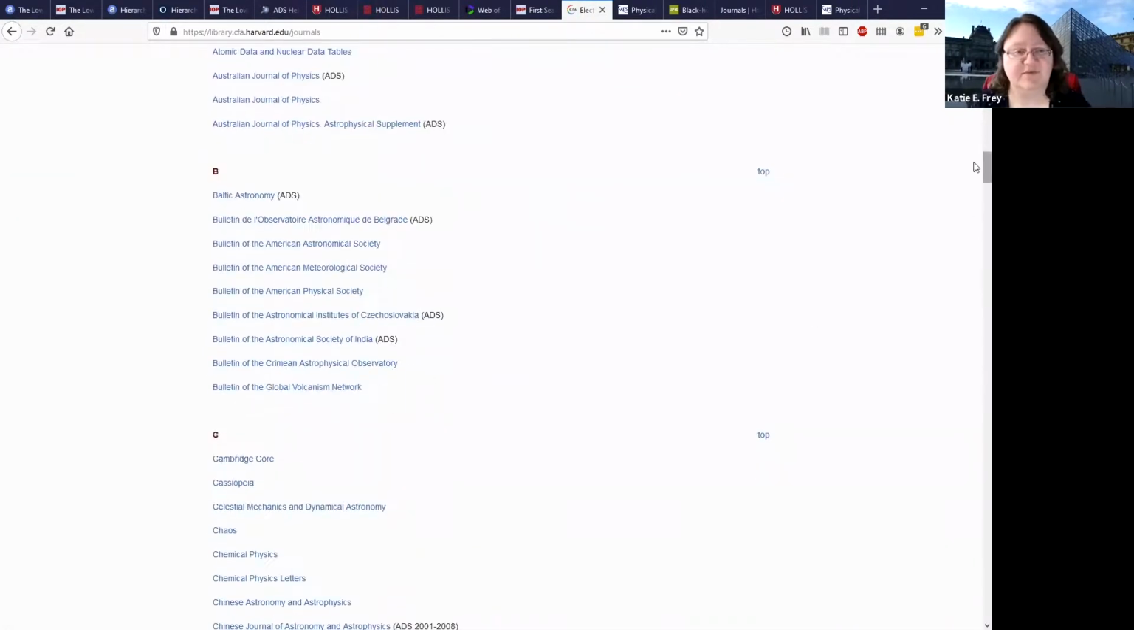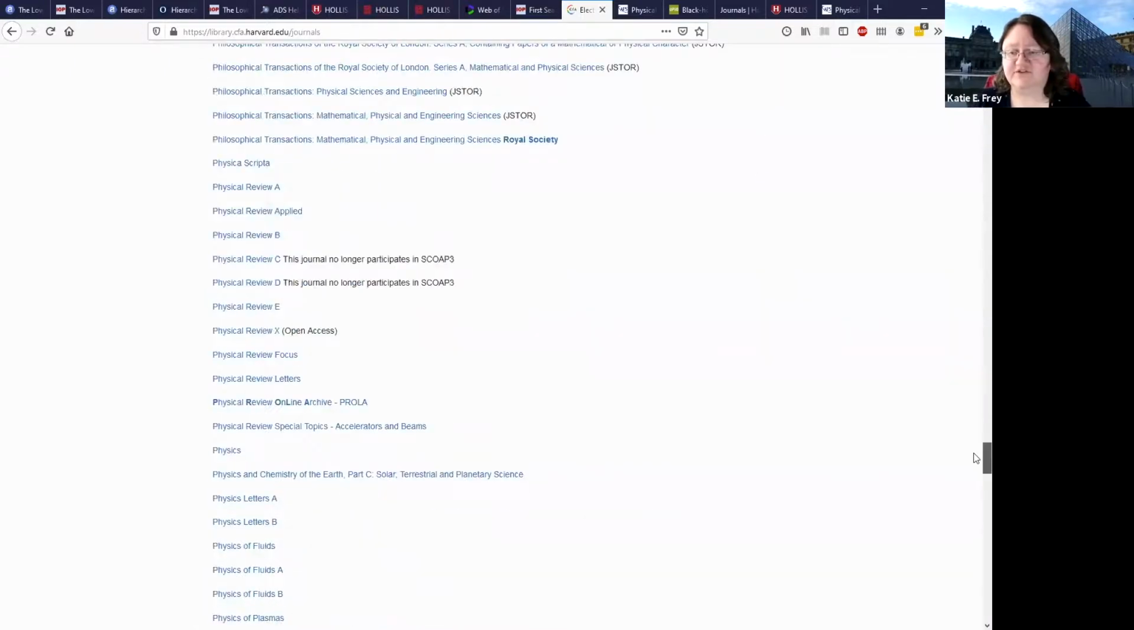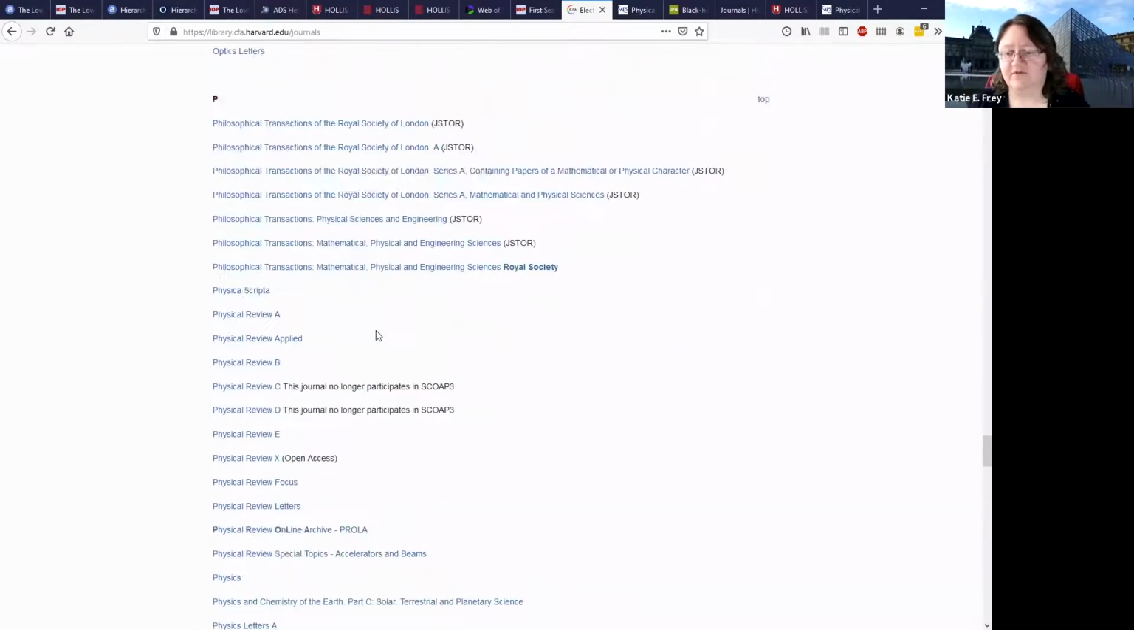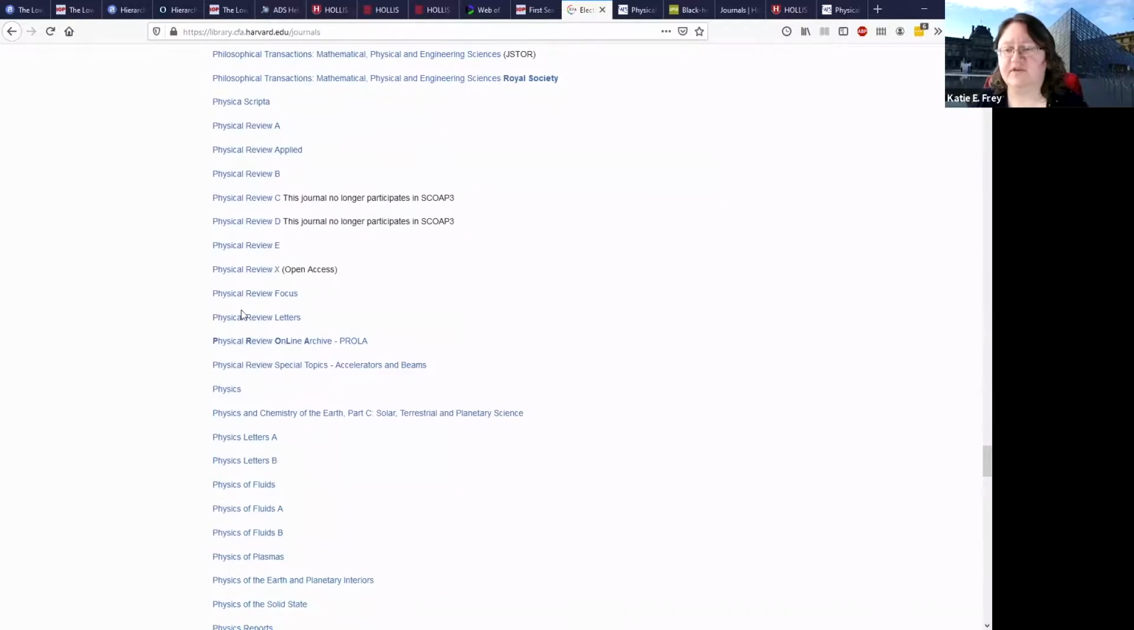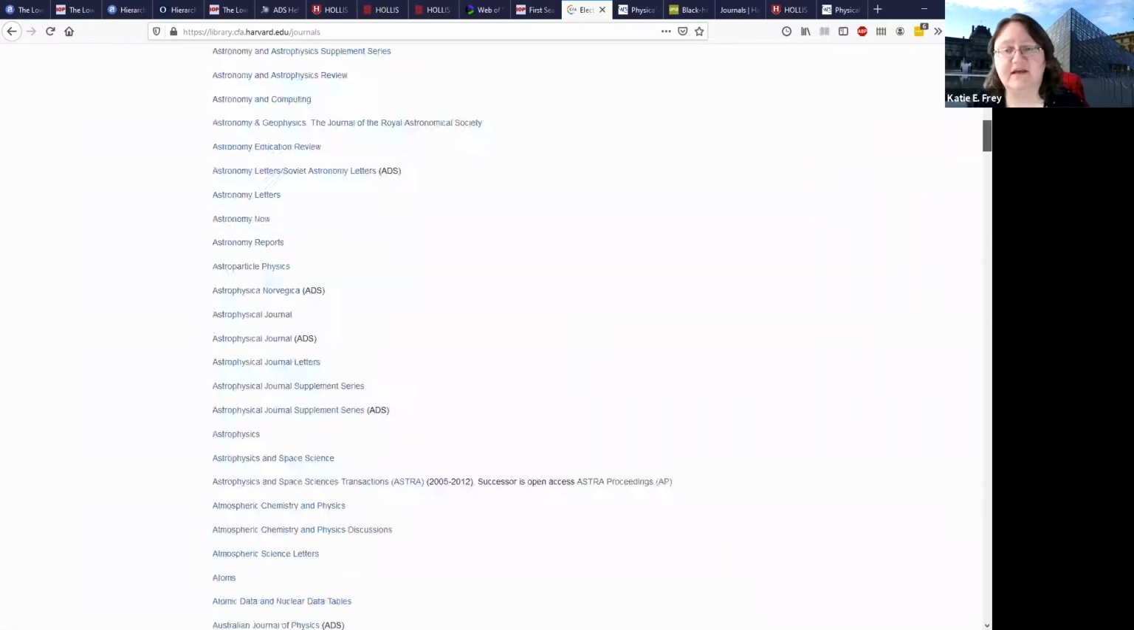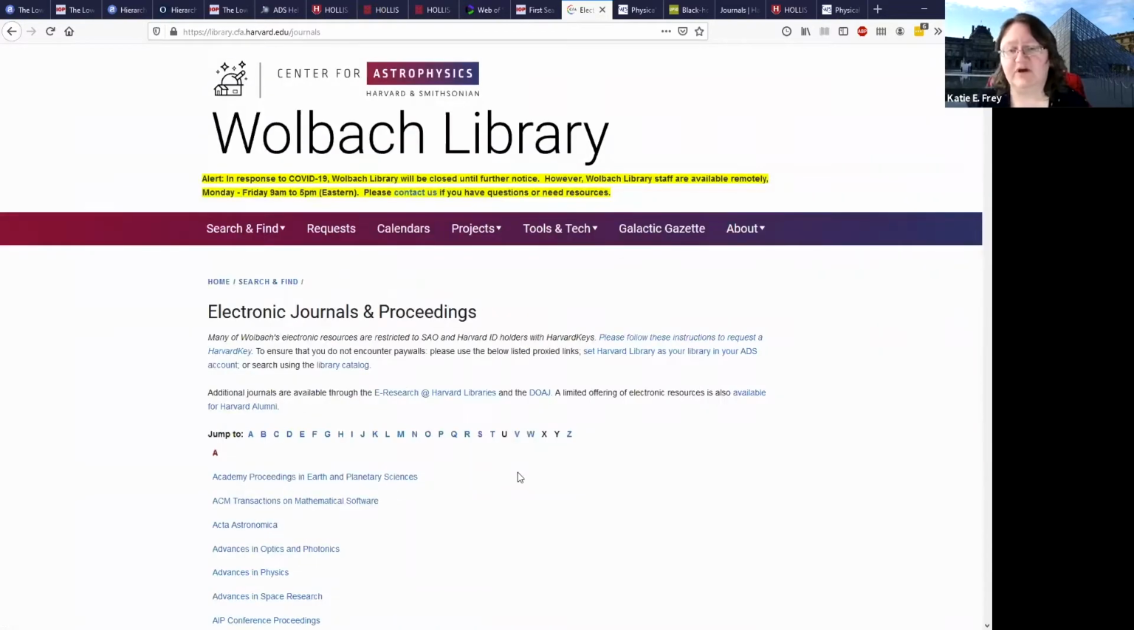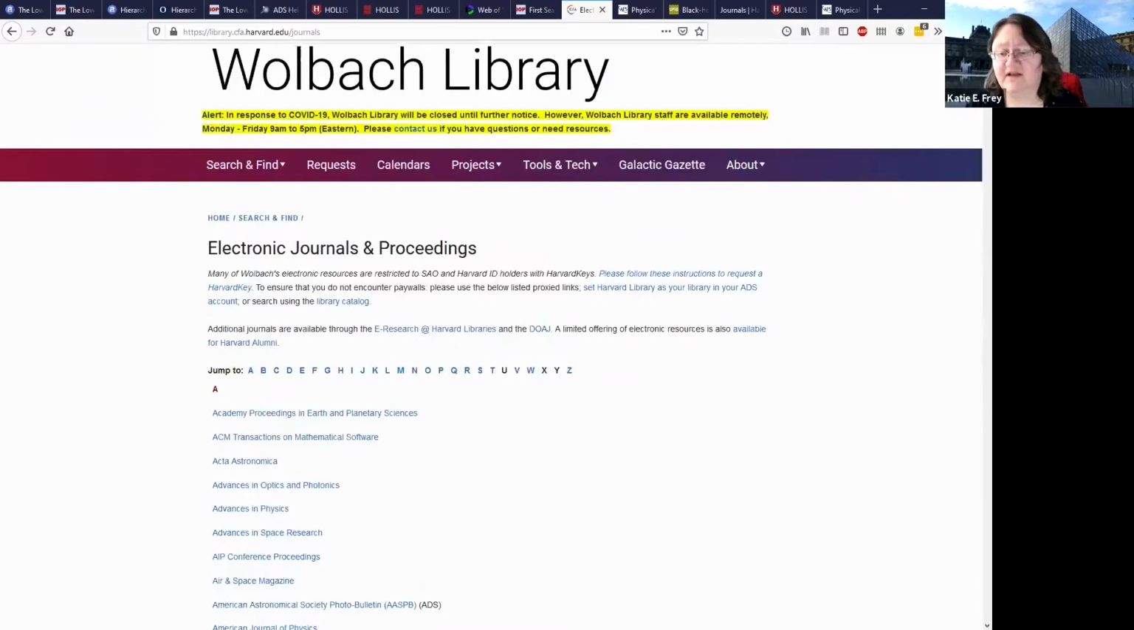Quite a lot in A's, as you might expect. Lots of journals listed here as well. So if you're looking for Physical Review Letters, you can scroll down and find it right here. All of these links will route you through your Harvard Key, so you may get asked to log in if you haven't already logged in for the session or recently. And you should be able to browse those journal pages to find articles that you're interested in.